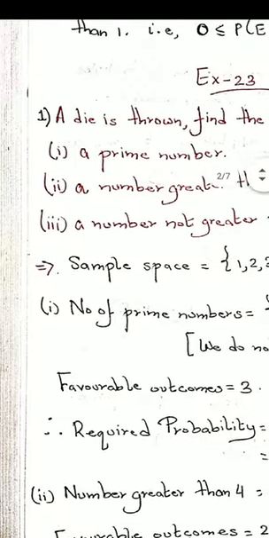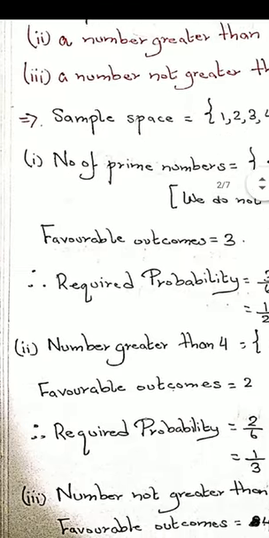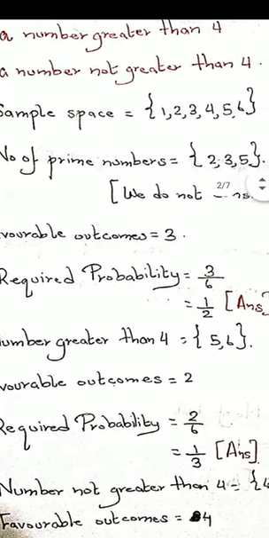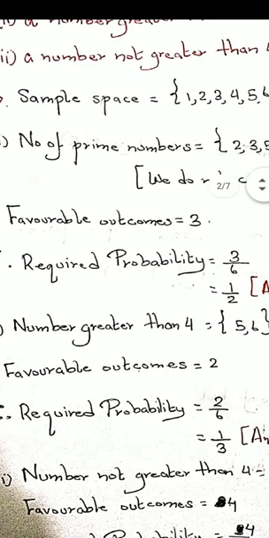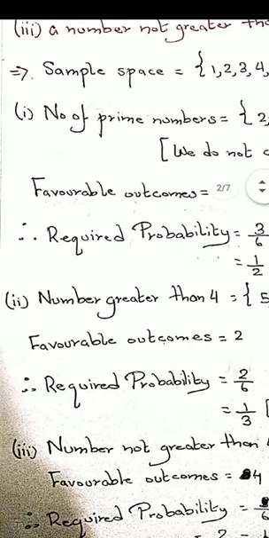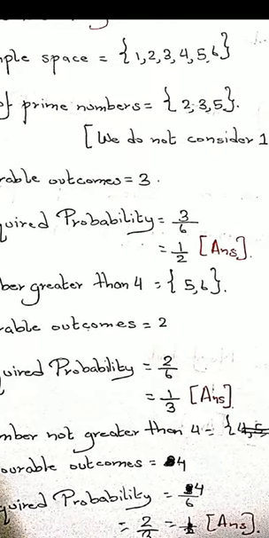So number 2, the question is asking for a number greater than 4. Let us see which numbers will be greater than 4. Numbers greater than 4 are 5 and 6. So favorable outcomes, if you see, there are 2, that is 5 and 6. Therefore required probability equals 2 by 6, that is 1 by 3. After this, it's just going to be me reading out the answers because all of them are very logical, and if you are clear with the concepts, all of this you can do yourself as well.